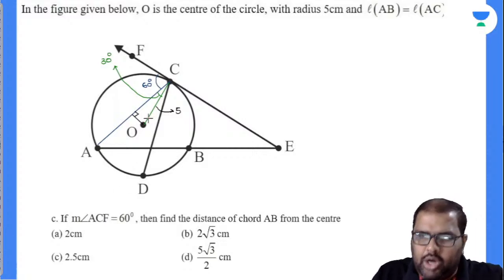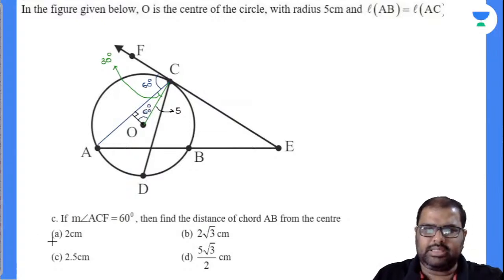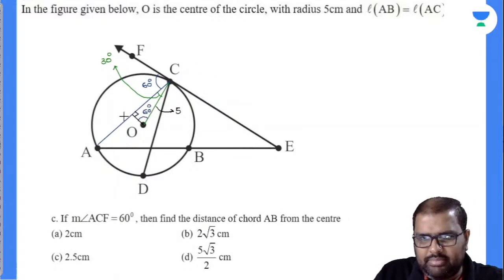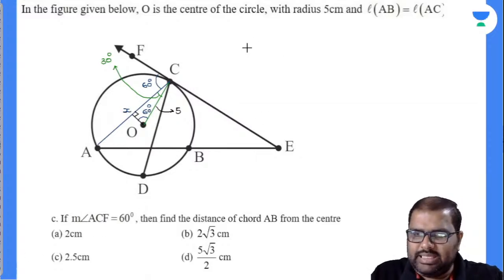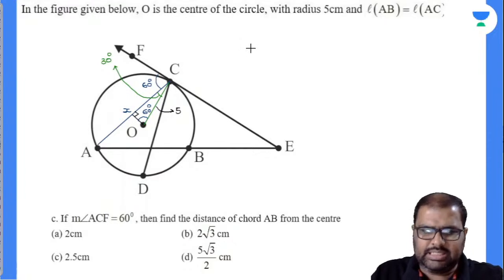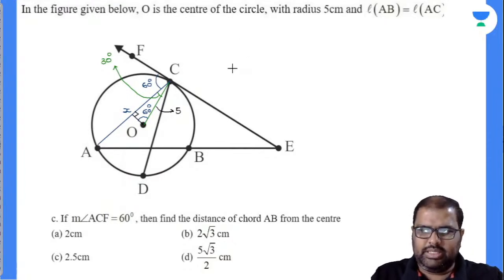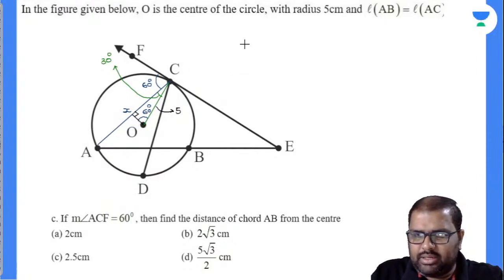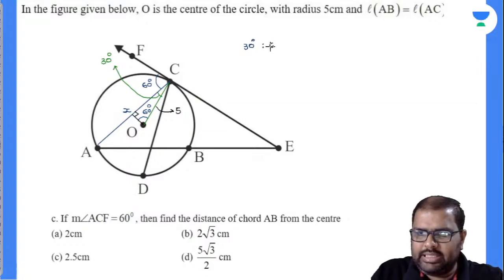Perfectly done. Now how much will be this angle? This angle will be equal to 60 degrees. Will you accept with me? Yes. I'll take down this point as some X, right? OCX. Now how much will be the CX value? This is what my question asked, right? So see here, this is nothing but a 30, 60, 90 degrees triangle.